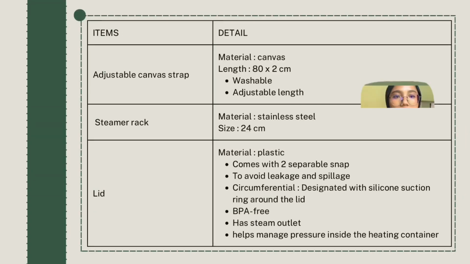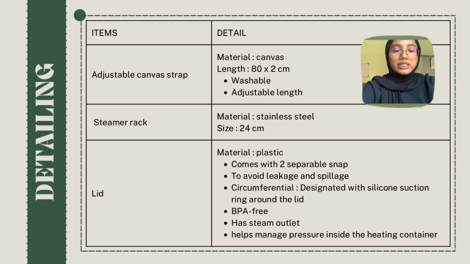For the detailing, as you can see, we add an adjustable canvas strap, which is made of canvas. Why we choose this is because it is washable and it has an adjustable length. By adding an adjustable canvas strap, it is more convenient for our customer to bring the lunchbox everywhere. Since we know that we live a busy life, carrying the lunchbox by hand is a little bit inconvenient. So that is why we chose the canvas strap in the first place.